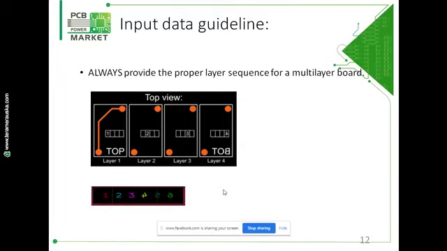You can indicate it in the copper area by writing numbers: 1 for the top layer, 2 and 3 for the inner layers, and 4 for the bottom layer if your board is 4 layers. If it is not possible to put the layer number in the copper image, you can write it outside of the PCB area, or make sure your file name indicates the layer identification.